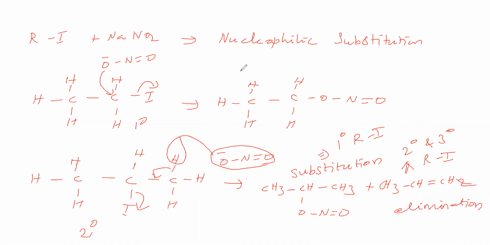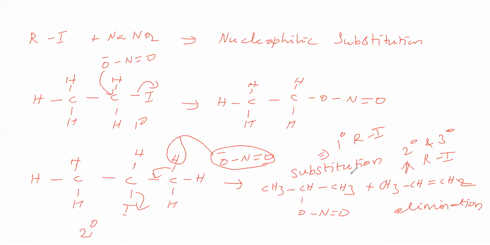So the conclusion is: for nucleophilic substitution take primary, and for elimination take secondary and tertiary. If we are taking primary but want elimination, take high temperature.